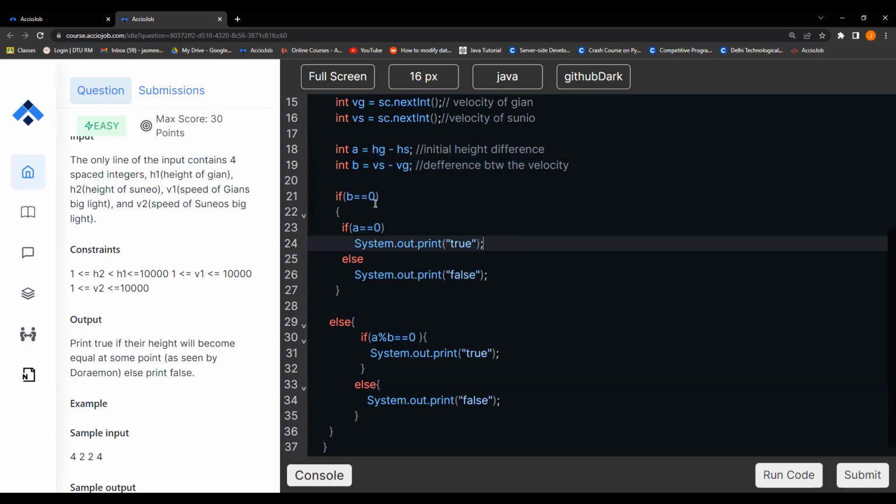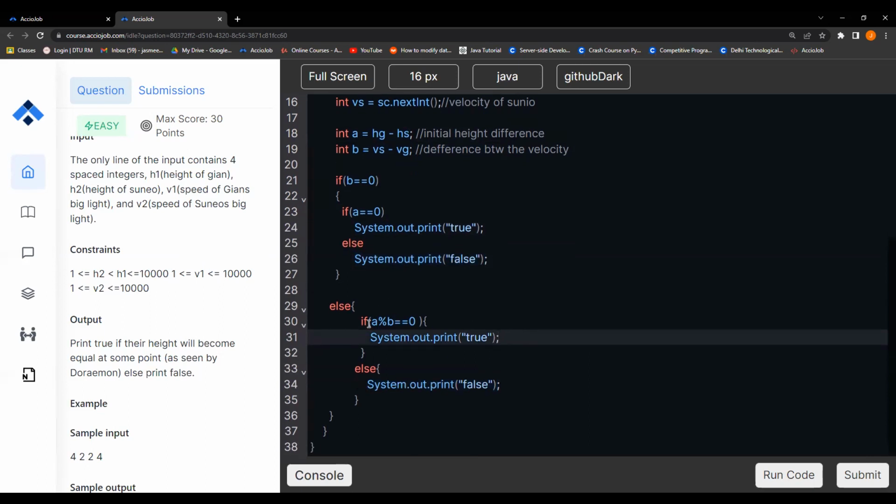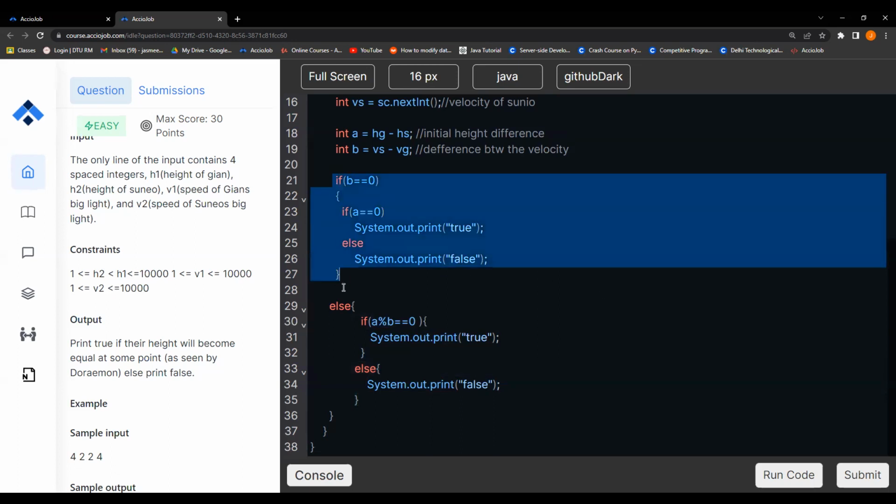Else, if there is no change in velocity, no difference, and there is a difference in height, then it will never be achieved. Simply print false, right? Else part is, if I'm getting a perfect modulus of A modulo B, that is height modulo velocity, then simply print true, else print false, because I told you that the solution has a tendency of case 1 converting into case 3, right? So these are the simple checks.